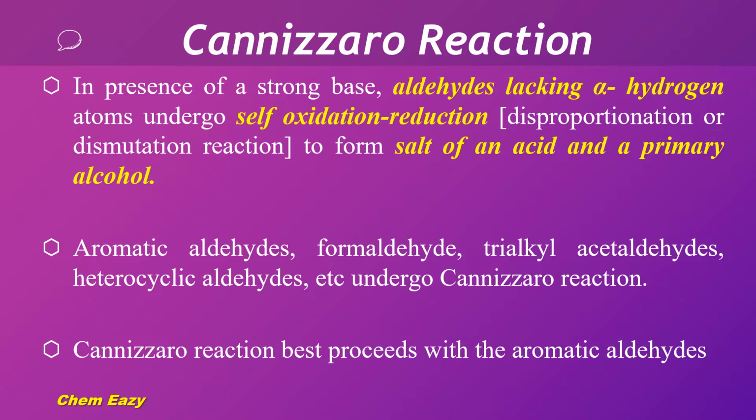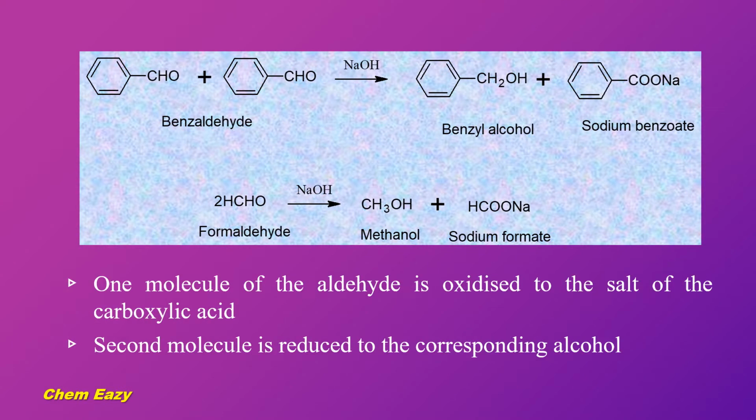Aldehydes like aromatic aldehydes, formaldehyde, trialkyl acetaldehydes, heterocyclic aldehydes undergo Cannizzaro reaction, but the Cannizzaro reaction best proceeds with the aromatic aldehydes. In Cannizzaro reaction, two molecules of aldehydes are used in which one of the molecules is oxidized to the salt of the carboxylic acid and the second molecule is reduced to the corresponding alcohol.